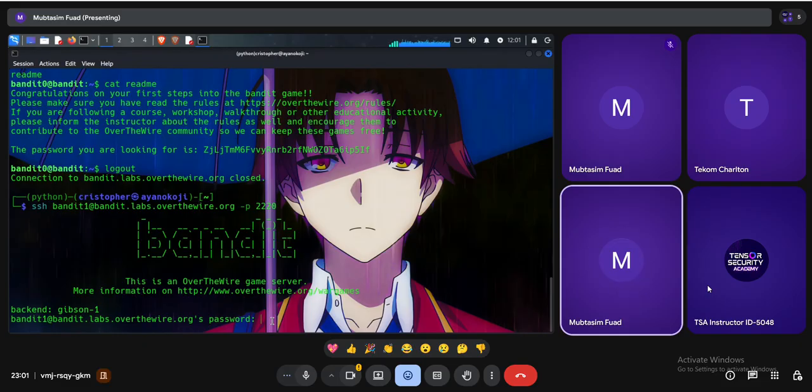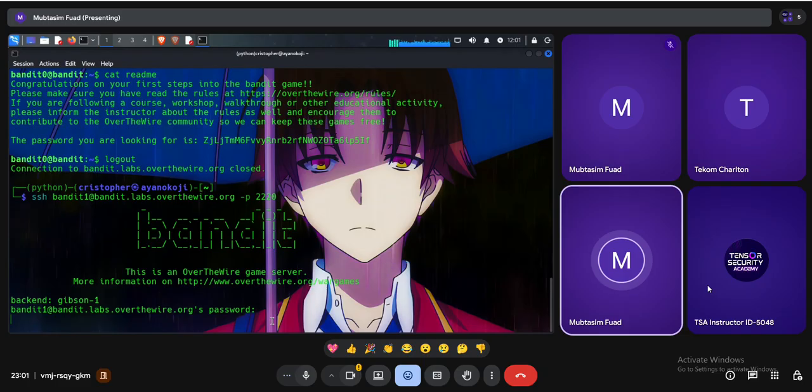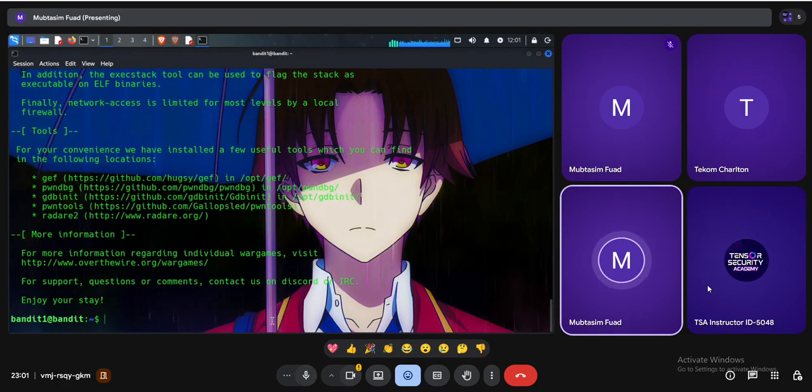Okay, let me show you some. First of all, I enter the password and log in as bandit1. Let me show you some advanced commands, just a little bit.